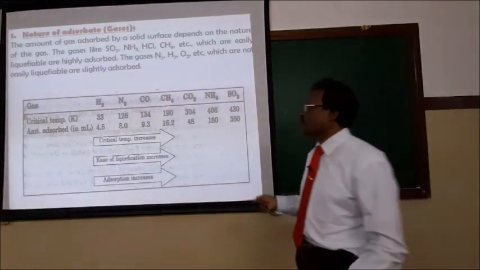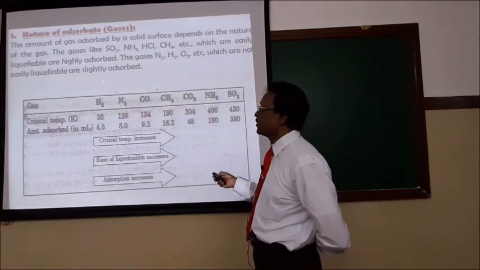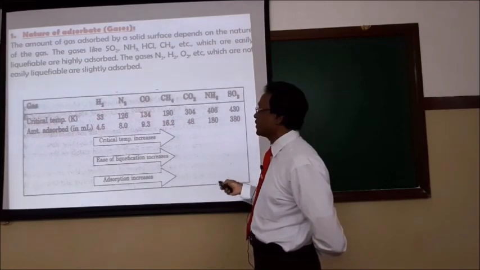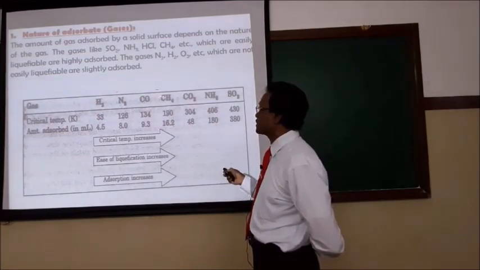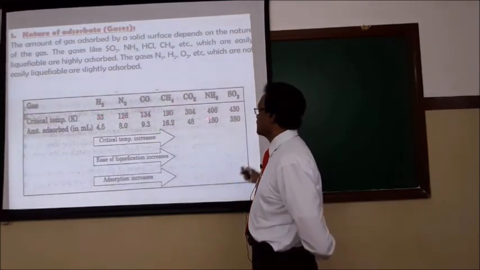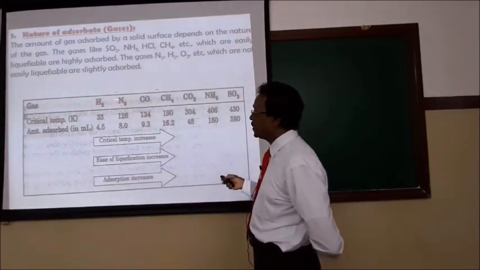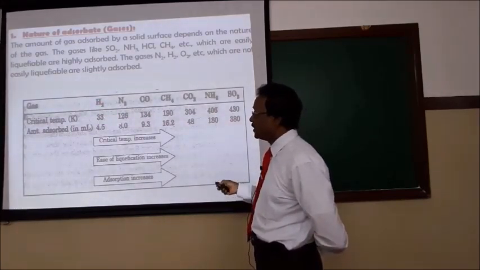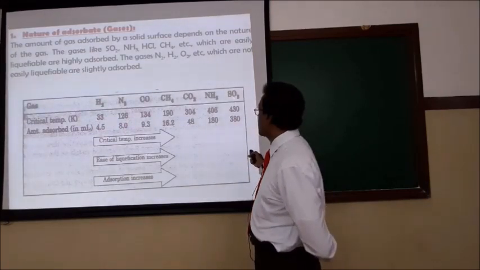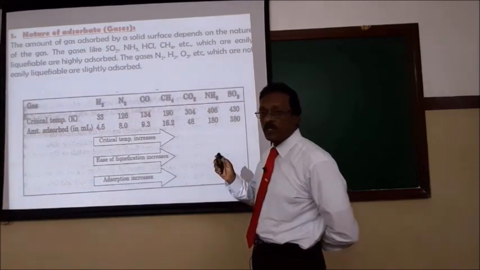I will give you a simple example with critical temperature. I will take charcoal, a unit mass of the charcoal, as the adsorbent. You can measure the adsorption property for hydrogen, nitrogen, carbon monoxide, methane. Look at the critical temperature: for these, 33, 120, 60, the critical temperature will keep on increasing, and the adsorption will keep on increasing. That means the lower the critical temperature, the lower is the adsorption. The higher the critical temperature, the higher is the adsorption. Adsorption mainly depends upon the nature of gases.